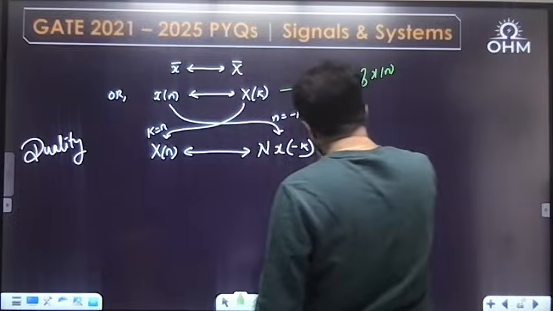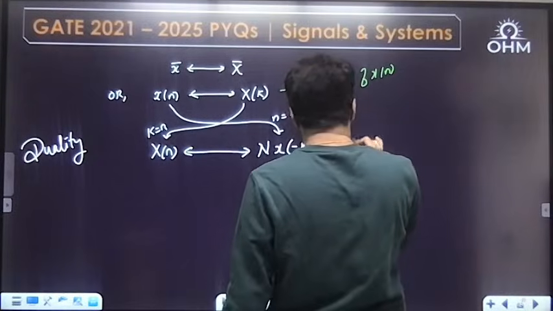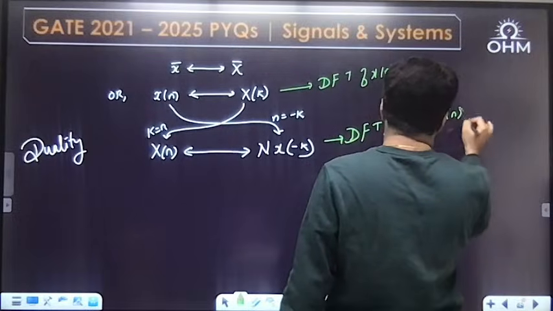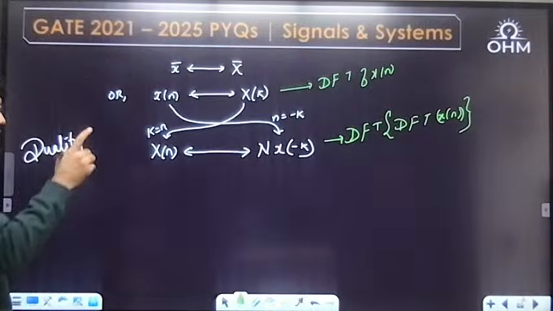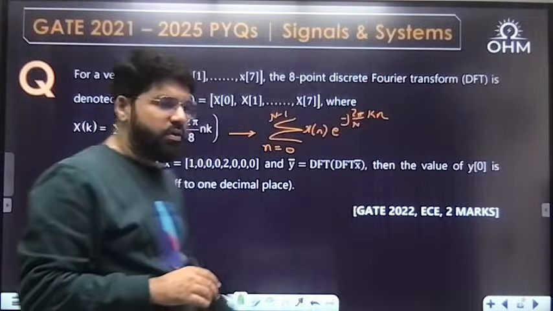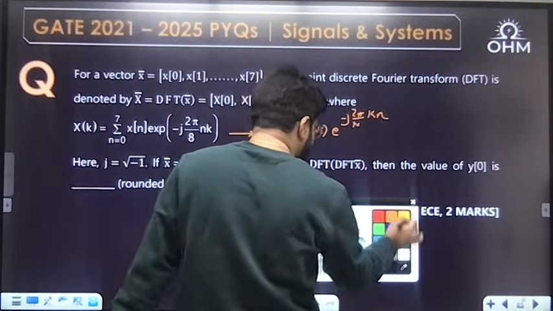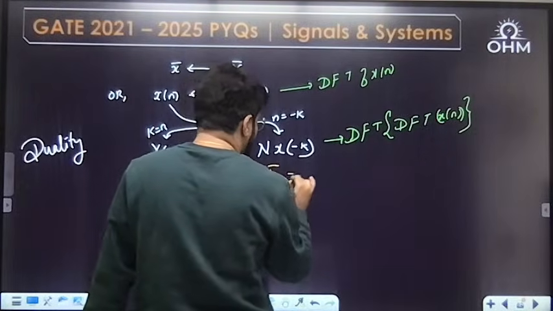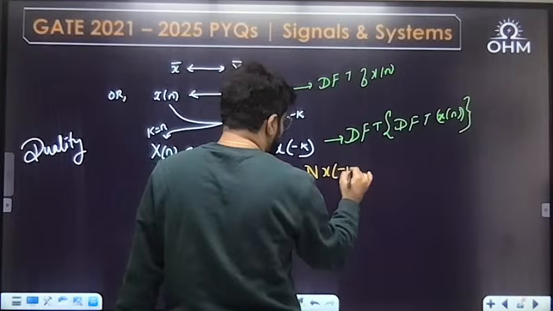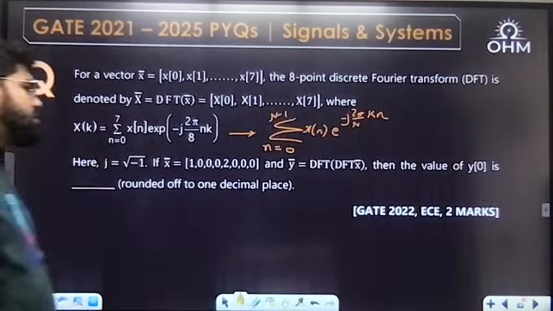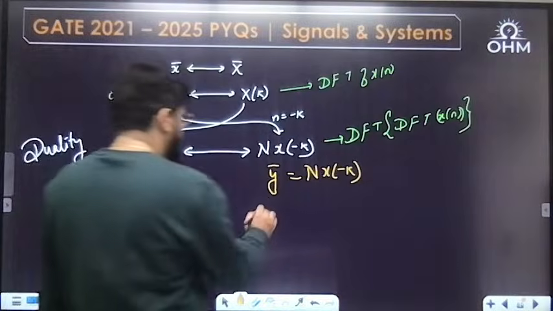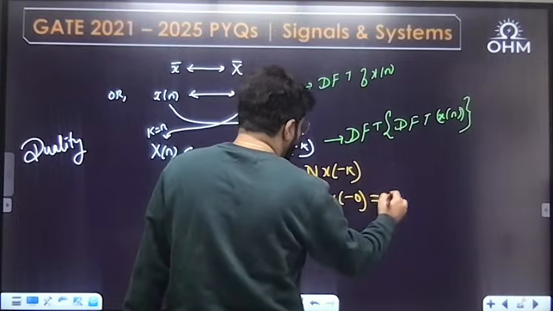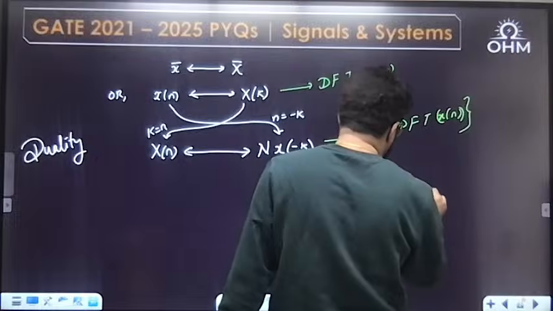Now again, DFT of DFT. This is the DFT of xn. So this is the next DFT. Let this DFT of xn be y hat or y bar. So what is this y bar? This is given to you as y bar, and that becomes n x minus k. The question is what is y0? So simple, n x minus 0, or x minus 0 is x0 only.